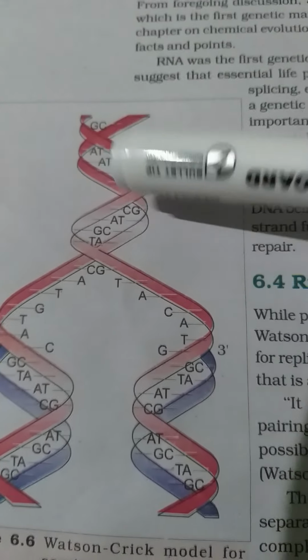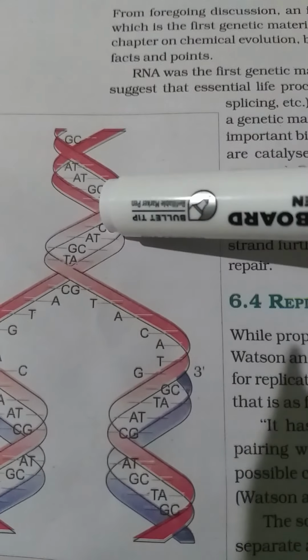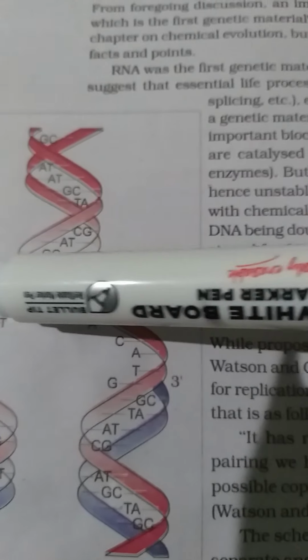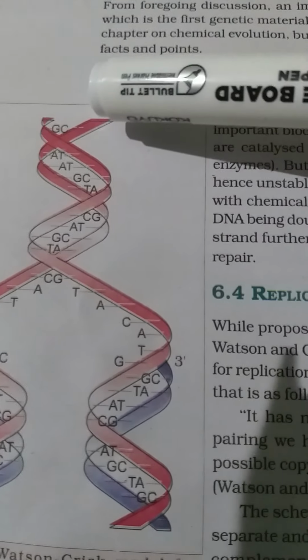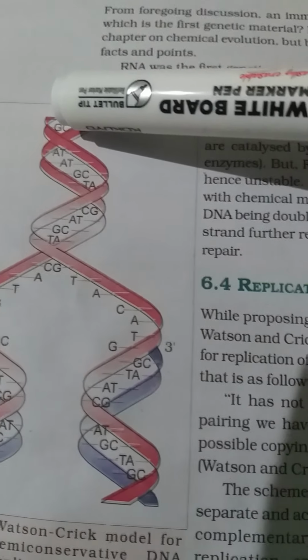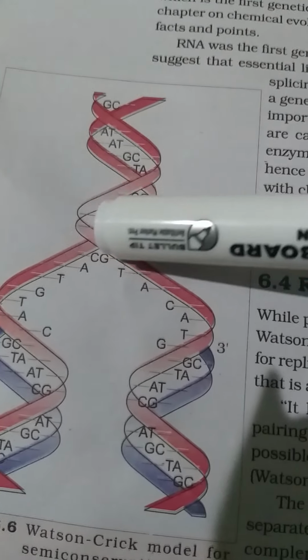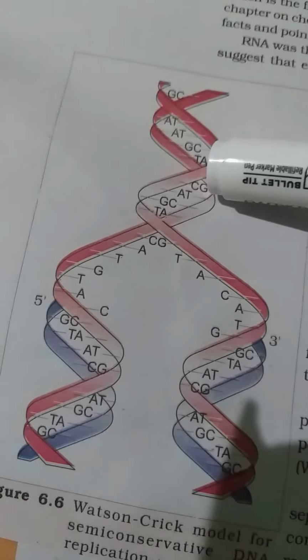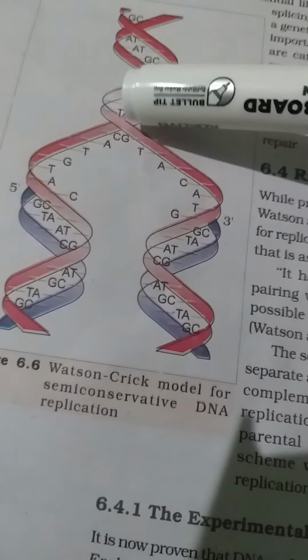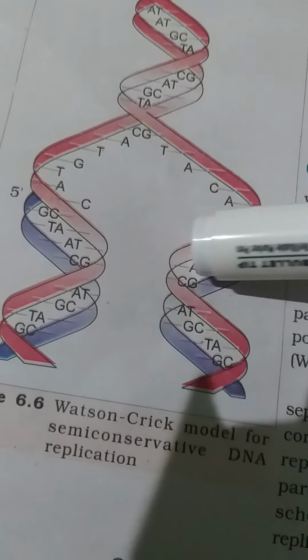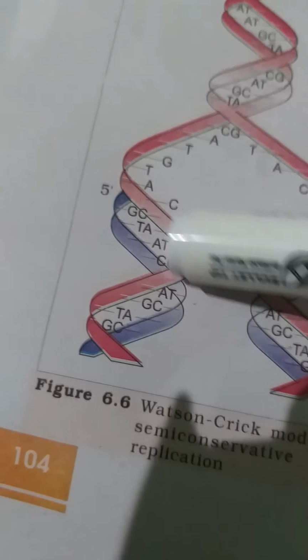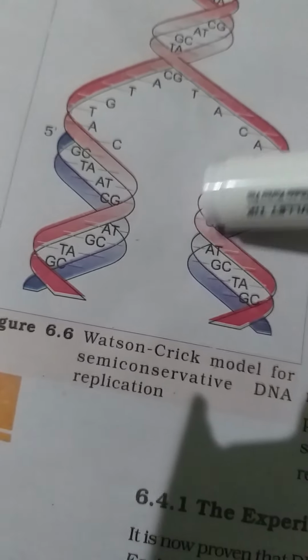If you see, generally DNA is a dihelical structure. What is a dihelical structure? It is a double helix. Helix means it is a coil. See, it is a coil, a double helical structure. So when it has to replicate, you see the helix uncoils. If the helix uncoils, it forms single strands like this.